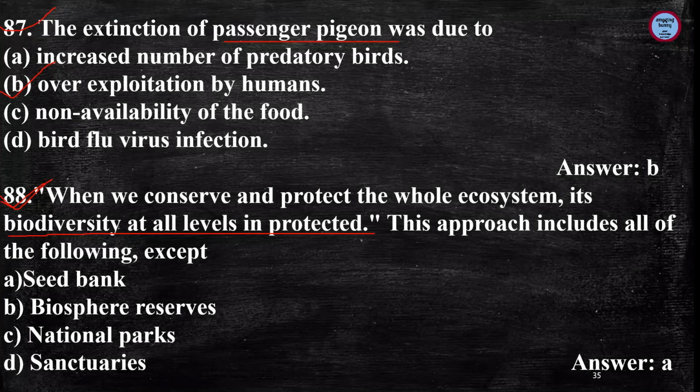Next question is, when we conserve and protect the whole ecosystem, its biodiversity at all levels is protected. This approach includes all of the following except, and the answer is seed bank, because Biosphere Reserve, national parks and sanctuaries are examples of in situ conservation method. And here we are talking about the ex situ conservation method, that is seed bank.